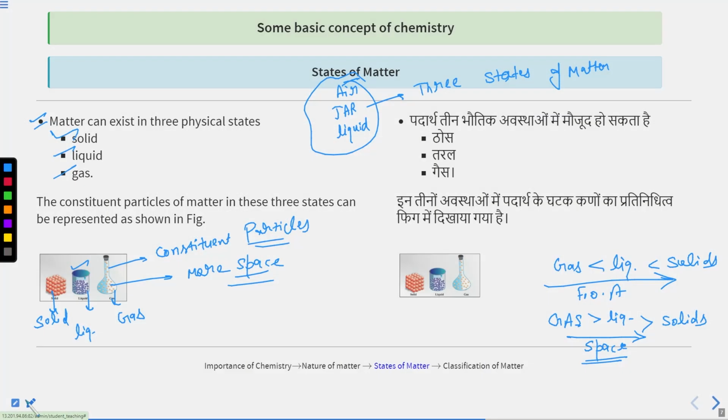I hope so far everything is clear to you, and you are getting a clear idea that chemistry is very, very important. We have discussed matter and the three states of matter: solid, liquid and gas. The properties of solids, liquids and gases we will be discussing in our next class.